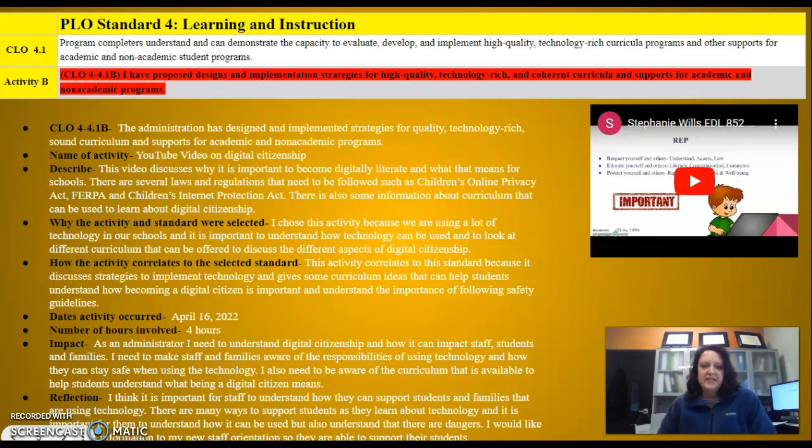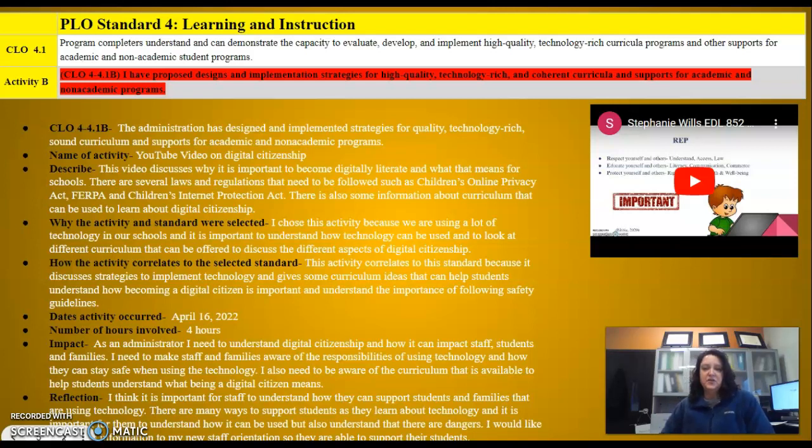I chose this activity because it's important to become digitally literate and know what that means for schools. There are several laws and regulations that need to be followed, such as the Children's Online Privacy Act, FERPA, and the Children's Internet Protection Act. And there is some information about curriculum that can be used to learn about digital citizenship as well.